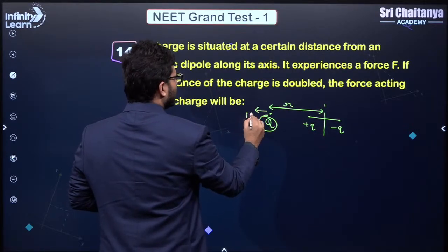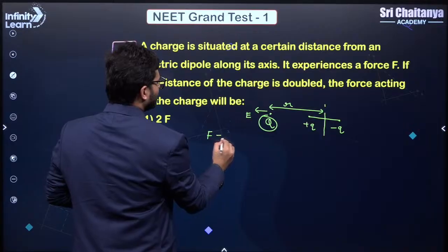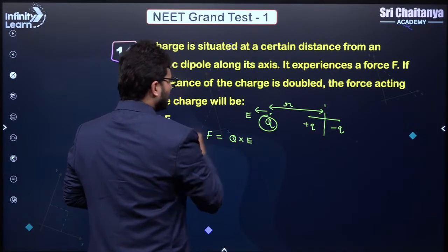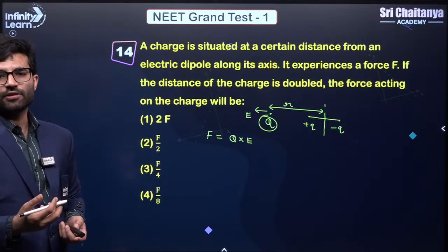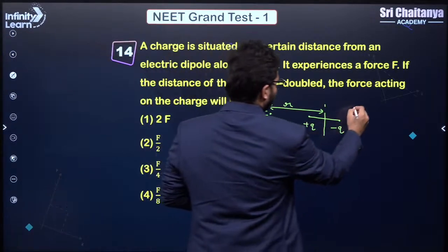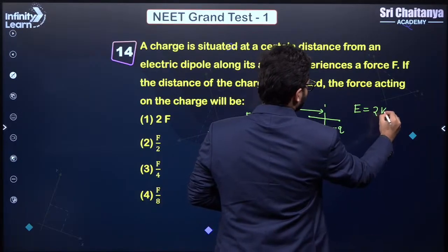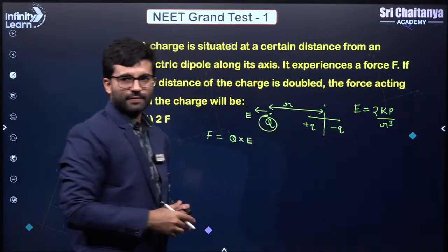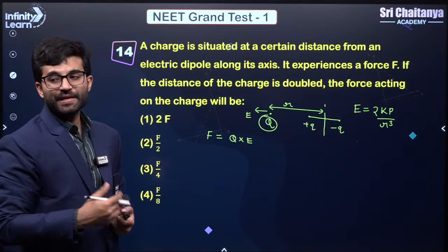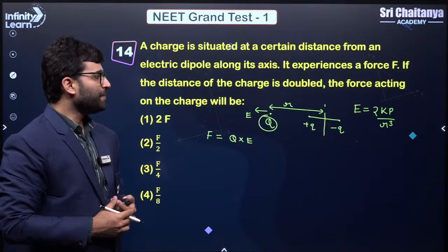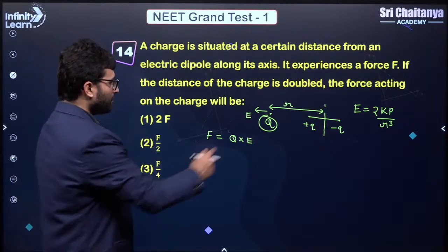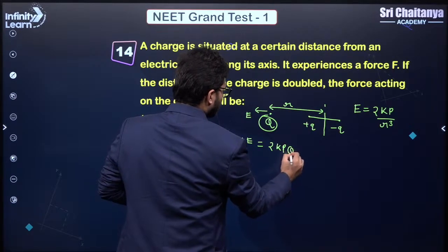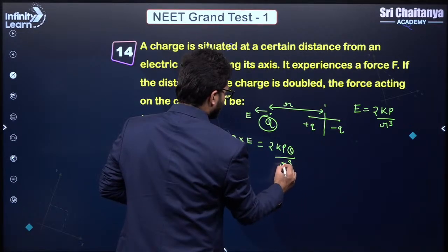The force experienced by this charge would be the value of the charge multiplied by the electric field, correct? And you know that the electric field along the axis of a dipole is nothing but, what is the electric field? Can anybody tell me? It is 2kp by r cube, at a distance r from the dipole, where p is the dipole moment, right? So 2kp by r cube is the electric field. If I put this formula here, you will get 2kpQ divided by r cube.